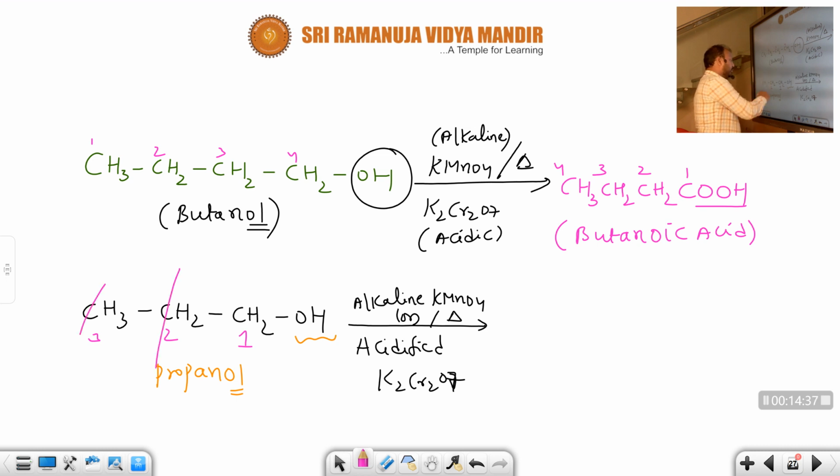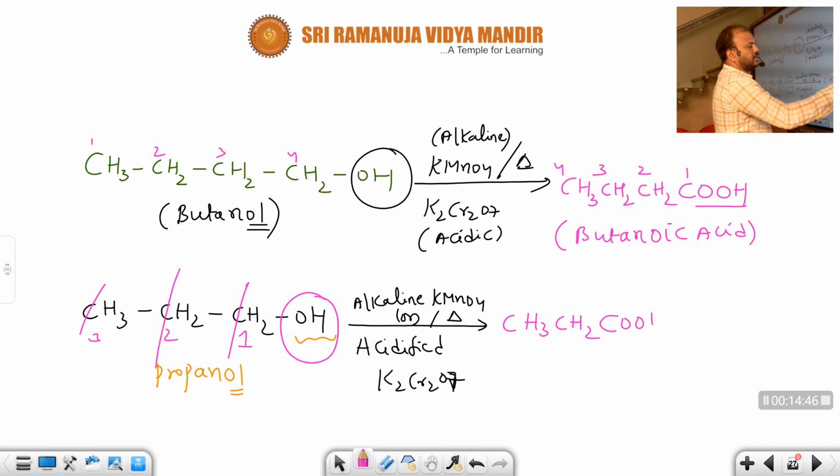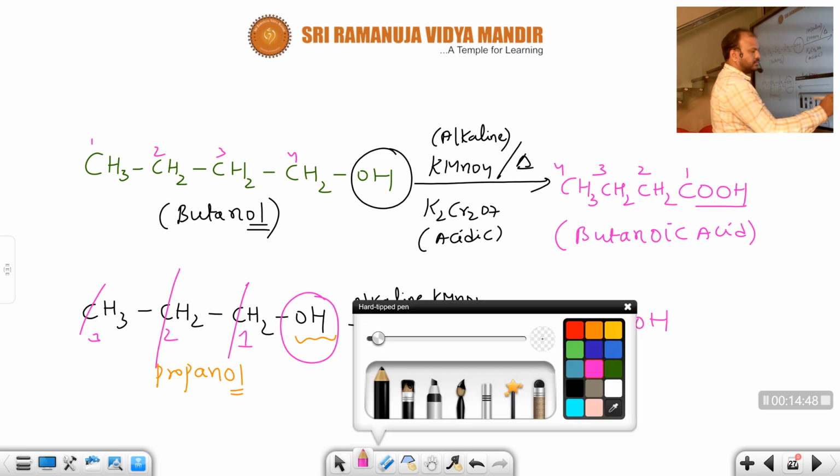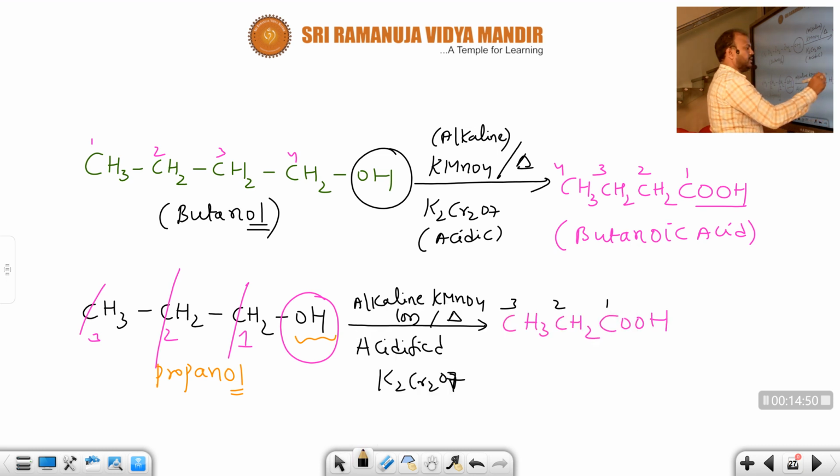How many carbons are there in the product side? 1, 2, 3 carbons. So CH3, CH2. Alcohol changes into which one? Carboxylic acid. Now how many carbons does it have? 1, 2, 3. Reactant side carbons are 3. Product side carbons also 3. That's why this is propanol changing into propanoic acid.